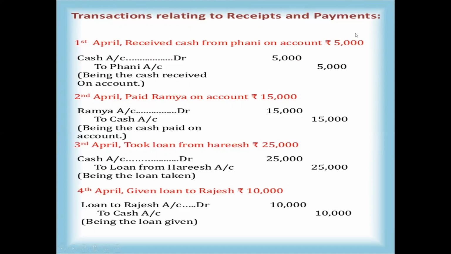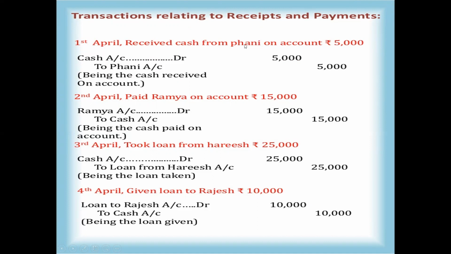And here you will see one more: received cash from Funny on account, 5,000 rupees. We are receiving cash from Funny account. Funny is a personal account. So Funny account, and the other one is cash account. So Funny is a receiver or giver, you can see.